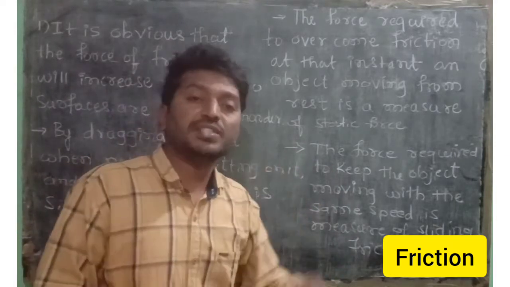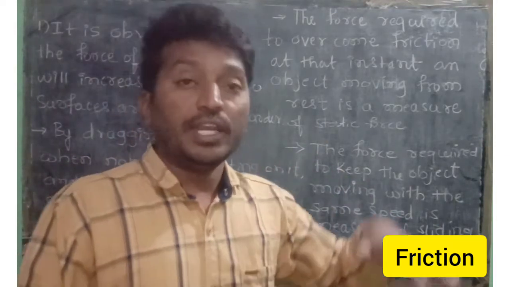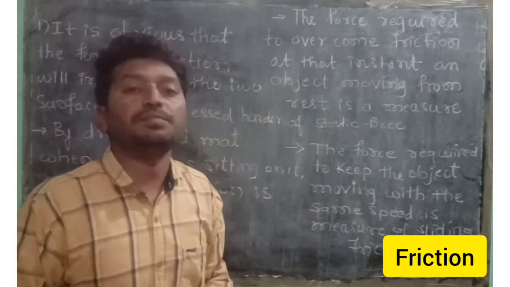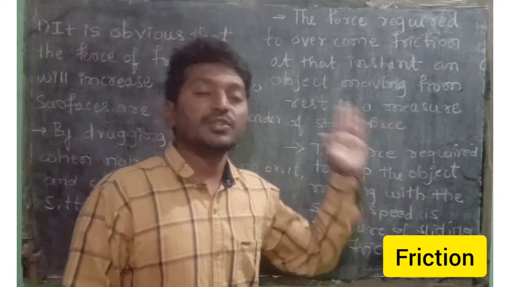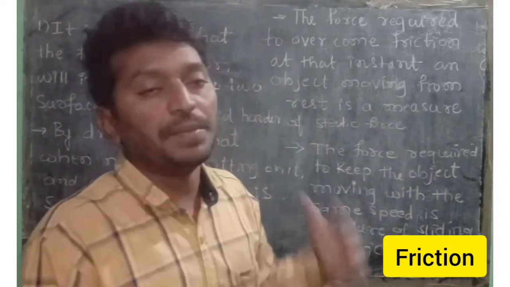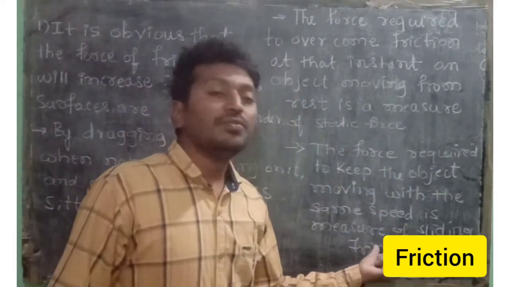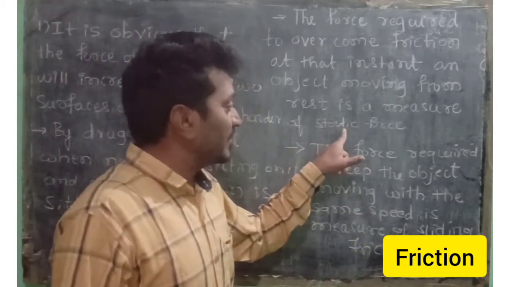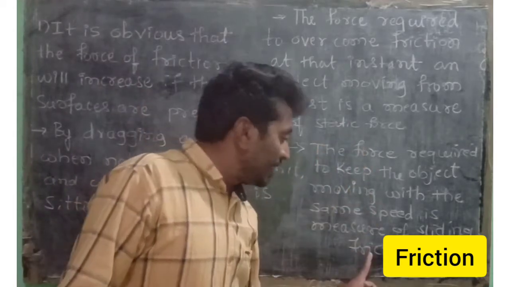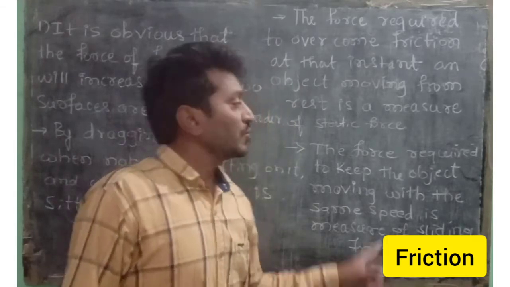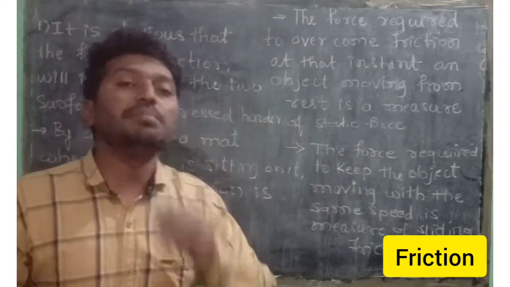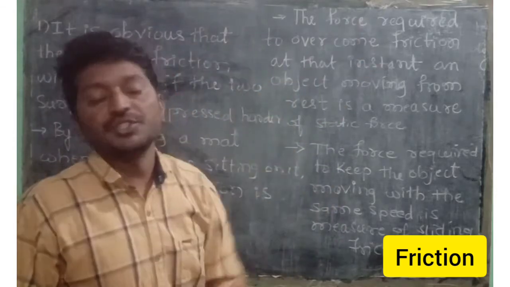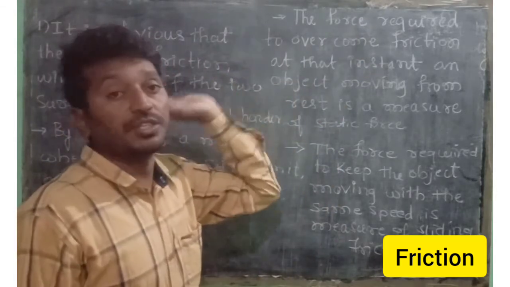When the object is already in motion, at whatever speed it is moving, we have to keep up the same speed. This can be measured by the sliding friction. So, static friction or static force, and sliding friction or sliding force. These two are very important concepts for getting clear information about friction.